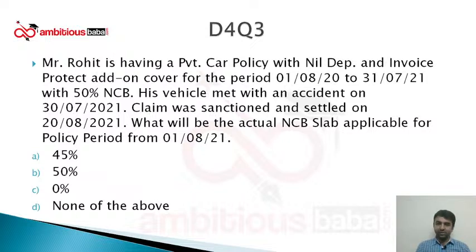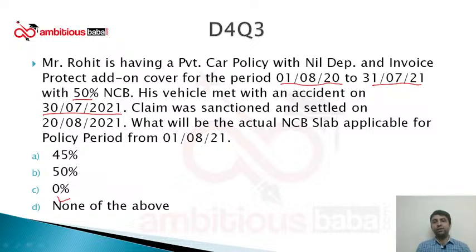See, you have to read the question very carefully. What is happening in this question is the policy period is 1st August 2020 to 31st July 2021. Okay, policy period is clear. It was having NCB of 50% in this policy period. Now the claim has triggered, the vehicle met with an accident on 30th of July 2021.